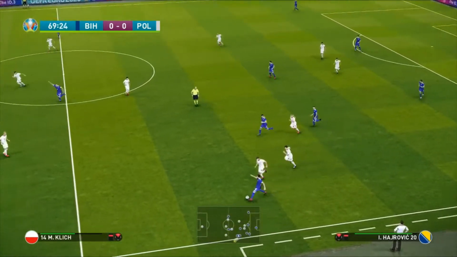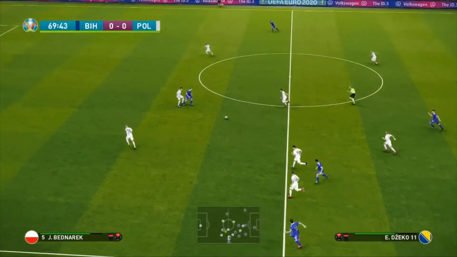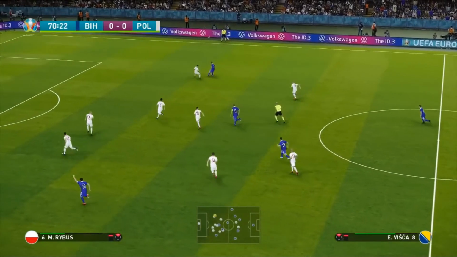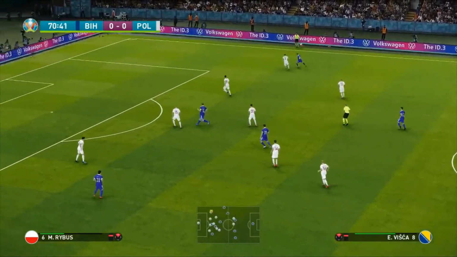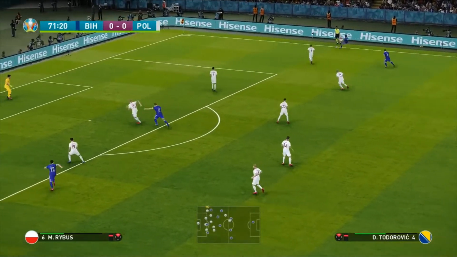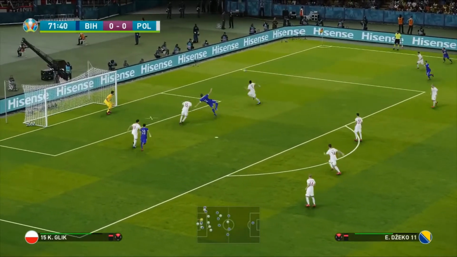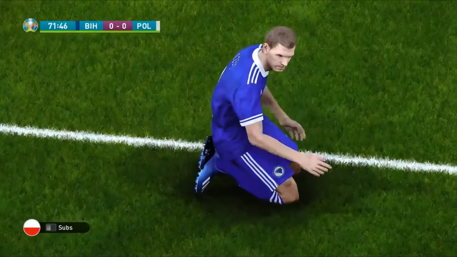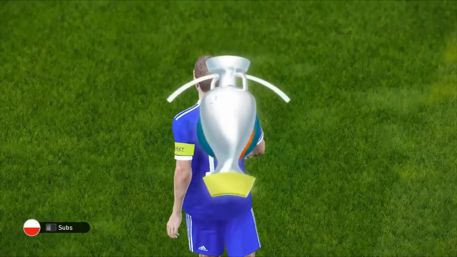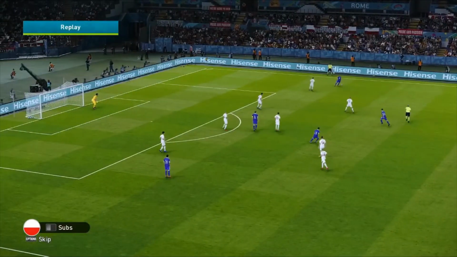Here's Hadzovic into Sead Kolasinac, who hits for Dzeko, the captain. Now Edin Visca, who's been a menace all game long so far for the Polish. He's on the ball again, cuts in, moves it to Todorovic, who bombs down that right-hand side, lofts in a ball for Edin Dzeko, but the acrobatics are just a little bit too much there from the captain of Bosnia. And unfortunately, the opportunity goes begging.